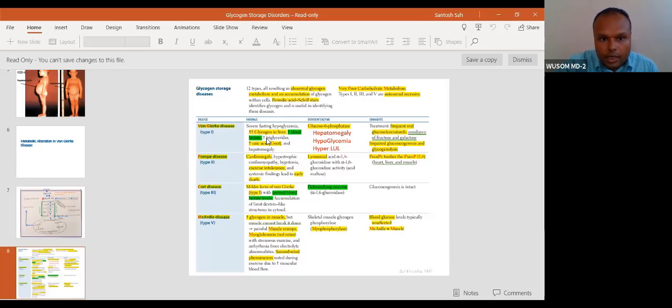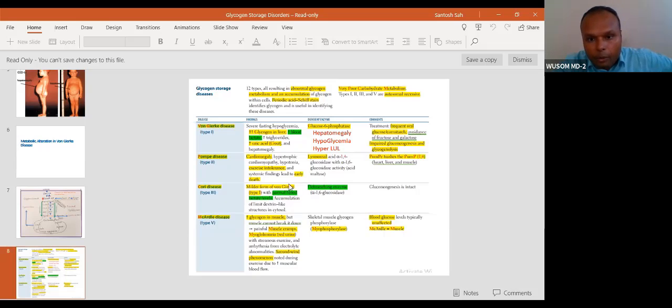Now, similar to type 1, you can find Cori's disease. The enzyme deficient is debranching enzyme. Clinical picture: a milder form of von Gierke with normal blood lactate level. Lactate and lipid can be a little bit high, but just remember, lactic acidosis is not there, uric acid is not there, and lipid is not as severe as here. Just remember for the timing, lactic acidosis is absent.